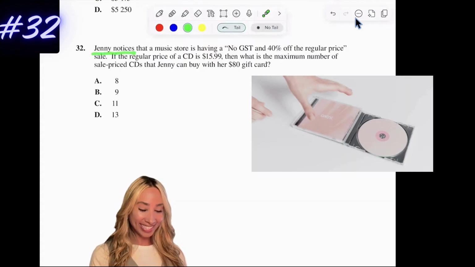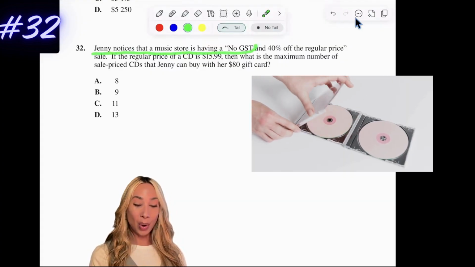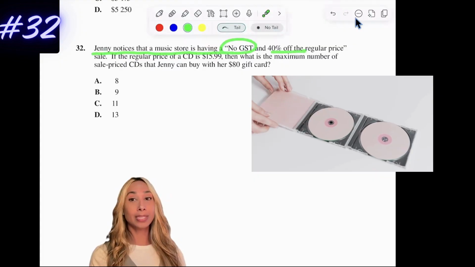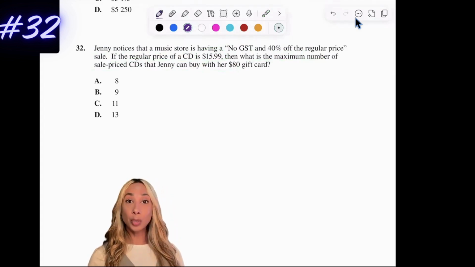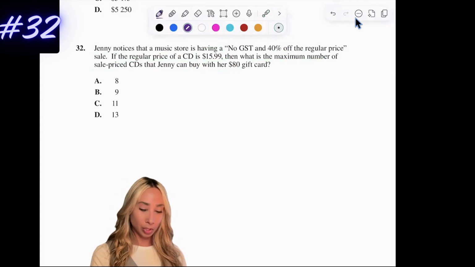So Jenny notices that a music store is having a no GST and 40% off the regular price. If the regular price of a CD is $15.99, then what is the maximum number of sale CDs that Jenny can buy with her $80 gift card? So there's a few ways to do this. I'm actually going to show you another method for when it comes to percentages.